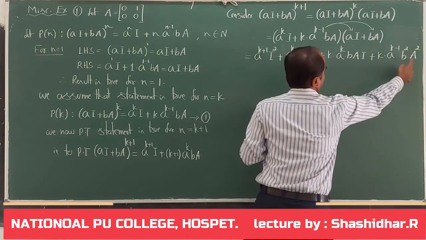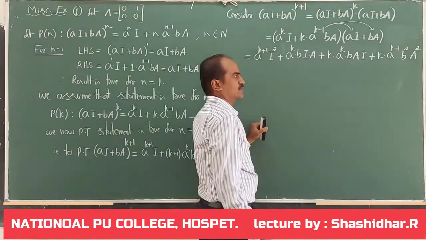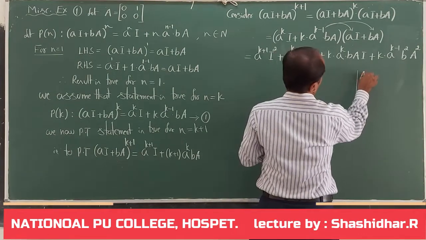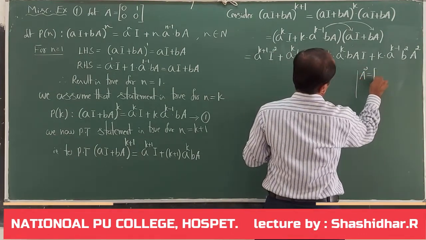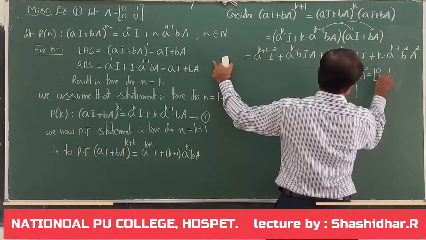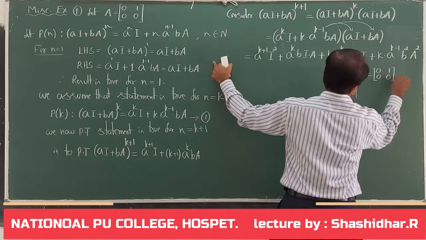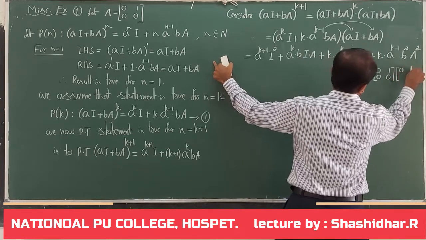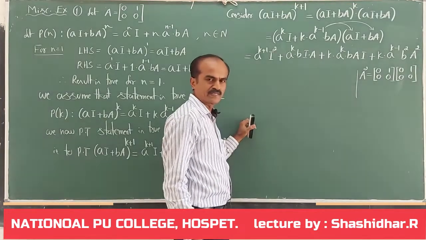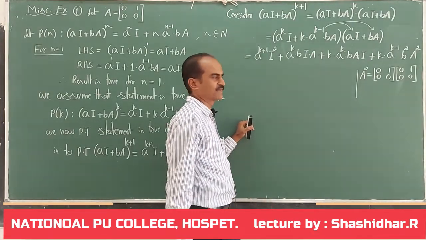Now here, let me check what A square is. A square is matrix A into A, that is 0 1 0 0 into matrix 0 1 0 0. Both are square matrices of order 2. Multiplication is defined.